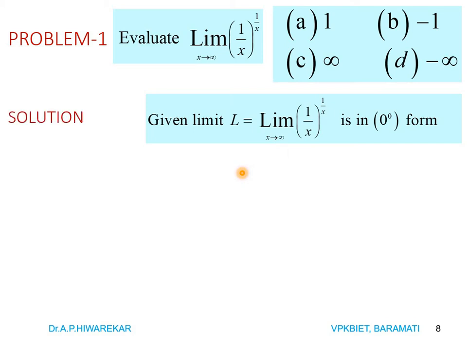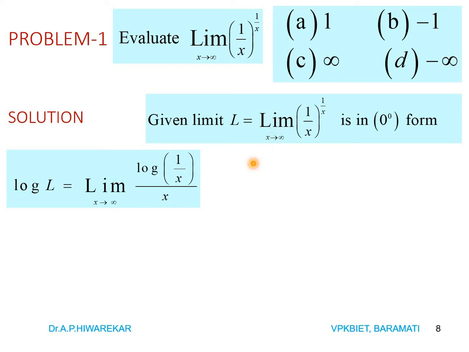So we write log L, as we know log a power b is b log a. That's why, taking log, we can write log L is equal to log of 1 by x, divided by x. Log of 1 by x is minus log x, as we know log a by b is log a minus log b. So we can write the same limit as minus log x by x.